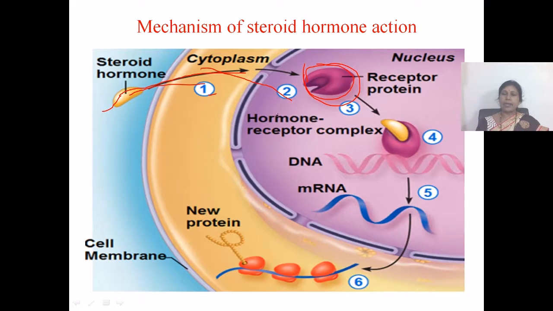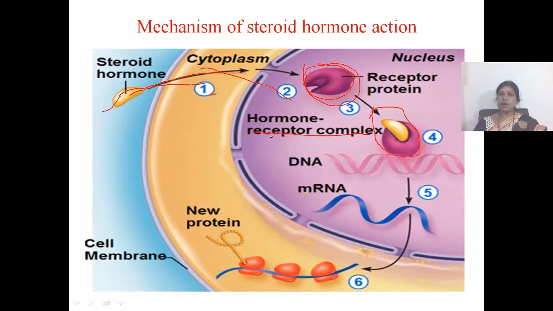After binding to this receptor, a hormone receptor complex is formed. This hormone receptor complex either binds directly to the DNA or directs the synthesis of some genes or proteins. It enters the nucleus if it is formed in the cytoplasm and directs the action of genes.